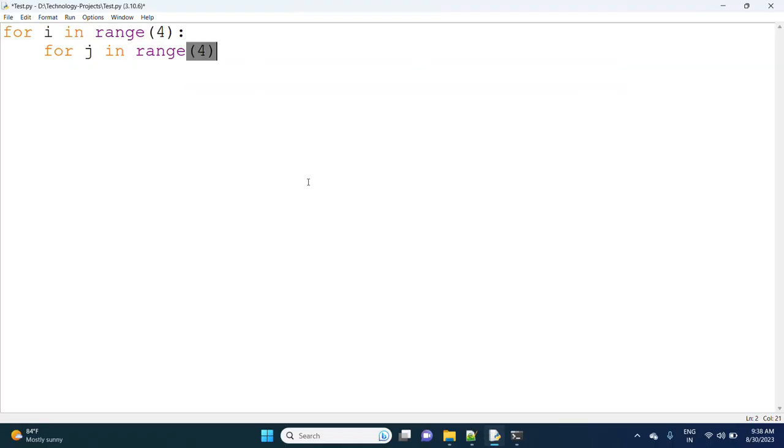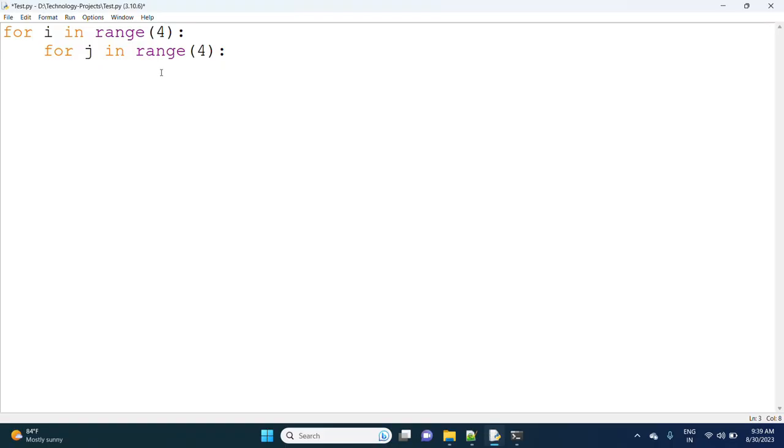So when i is 0, j repeats 4 times; when i is 1, j repeats 4 times. I will explain with respect to the practical also, how it is considered internally.